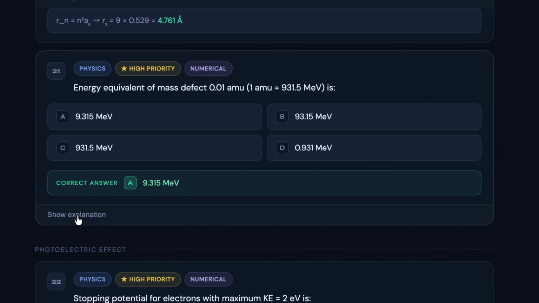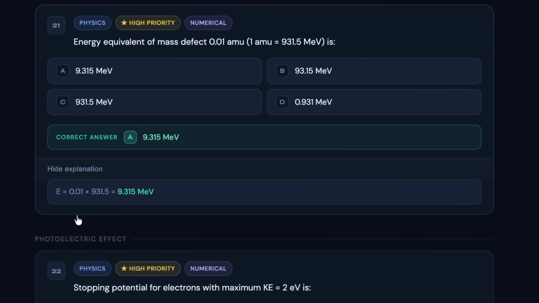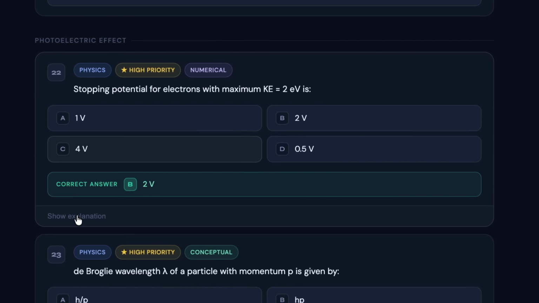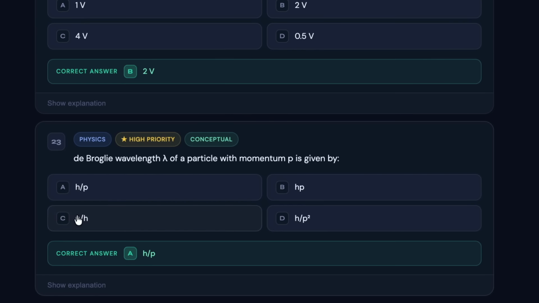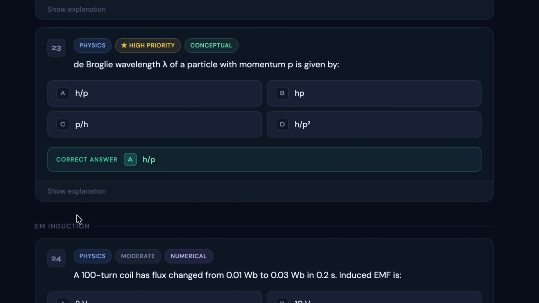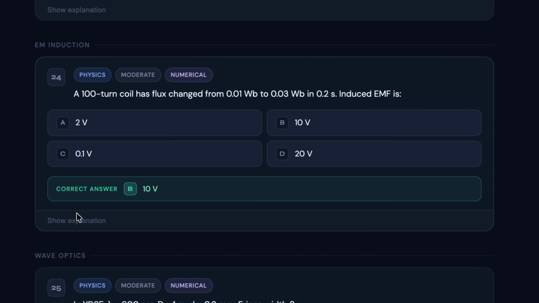Then we have 21st question, and the correct answer for the same is A. Next we have 22 question from photoelectric effect, and the correct answer for the same is B. And for 23rd question from de Broglie wavelength, it's a very important topic that, like, every year we see some or other question related to the same, so you must check it out, and the correct answer for the same is A. As you move ahead to 24th question, the question is from EM induction, and the correct answer for the same is B, which is 10 volts.